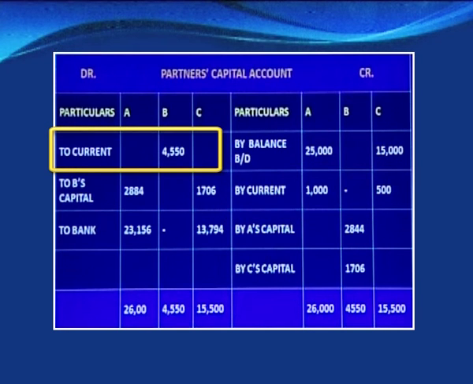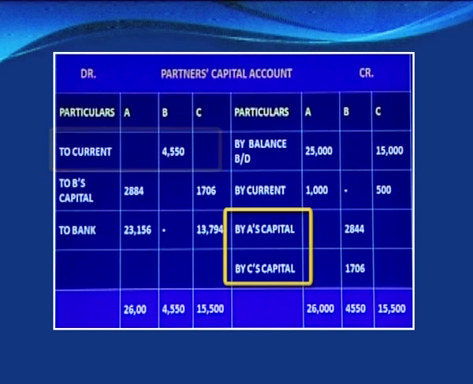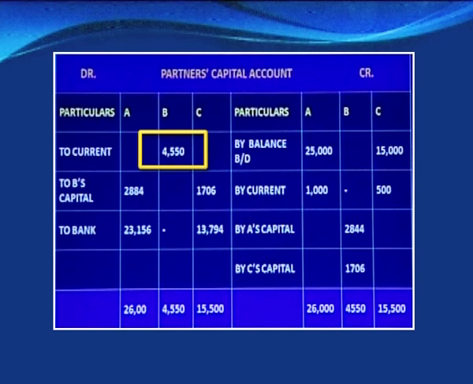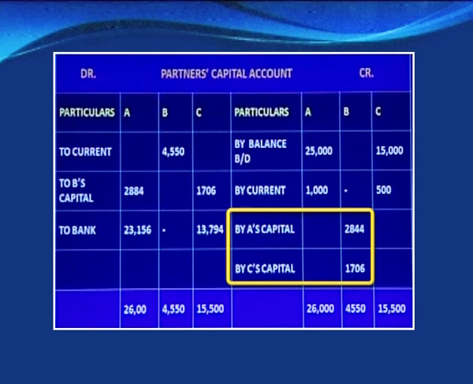Now this 4,550 has to be distributed among A and C in the ratio of their capitals, 25:15. So we have simply done 5/8 of 4,550, and it comes to 2,844, and C's capital is also showing 3/8 of 4,550, and it is 1,706.